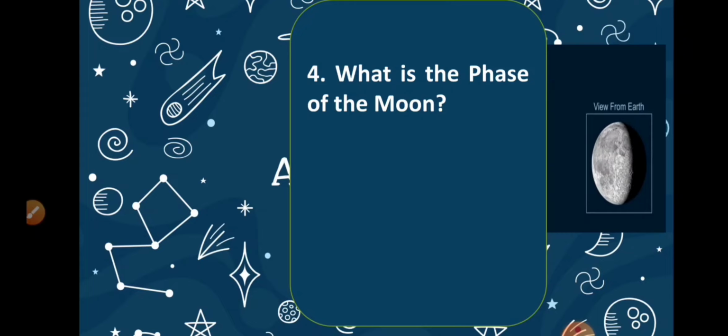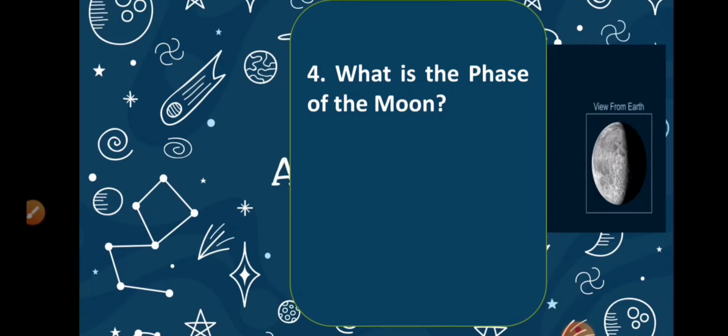Now what are the moon phases? If you observe the night sky, you will see, if today it is a full moon, the next day the shape of the moon has slightly changed. Every day there is a little bit of change.